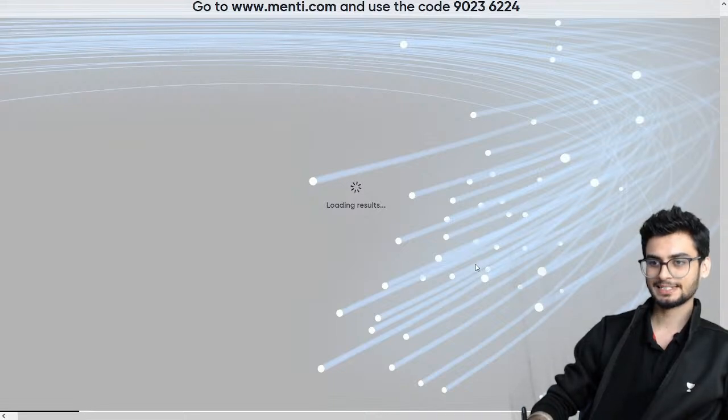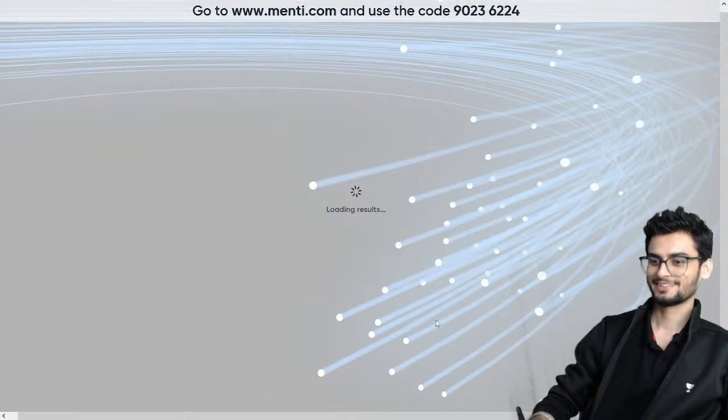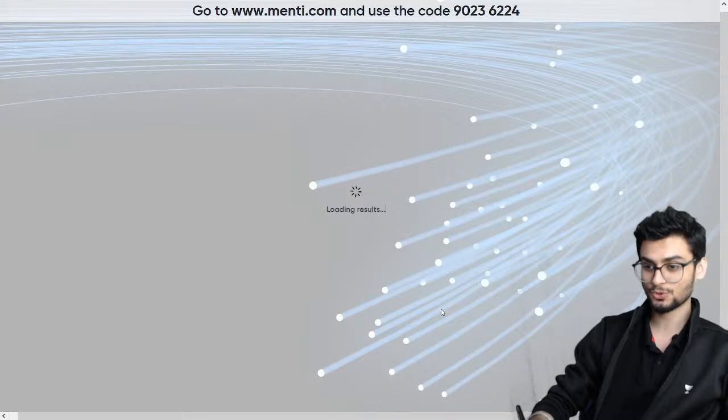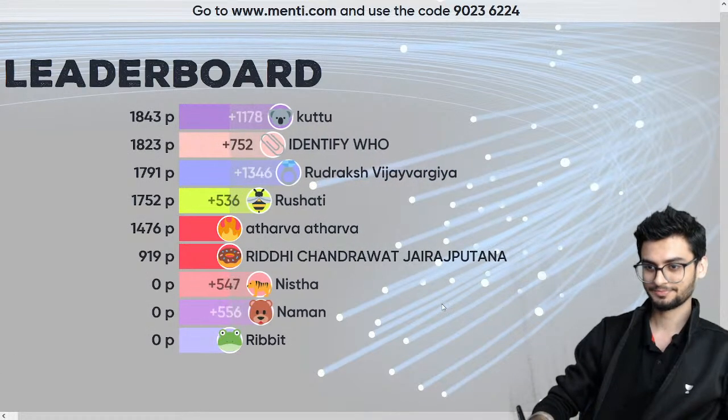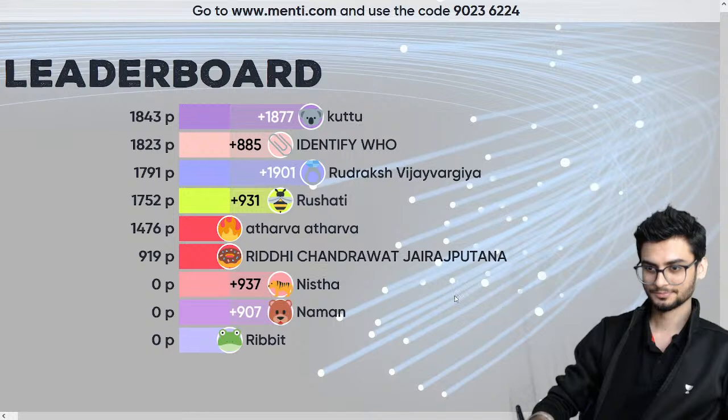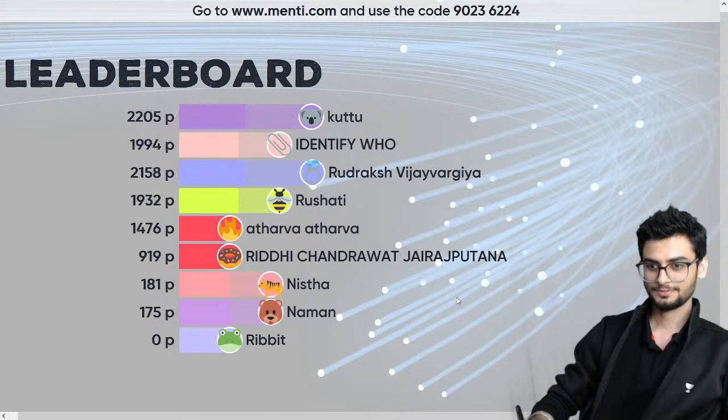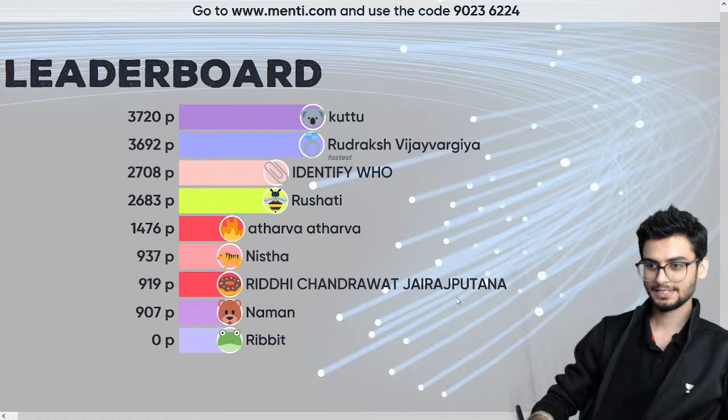So now it is the time to see the scoreboard. I hope it loads fast. You have to wait for a moment. Sometimes Menti takes a bit of time to load the results. Okay, so this is what it looks like. I can see Kuttu is on the top, followed by Rudraksh, who gave the fastest answer.